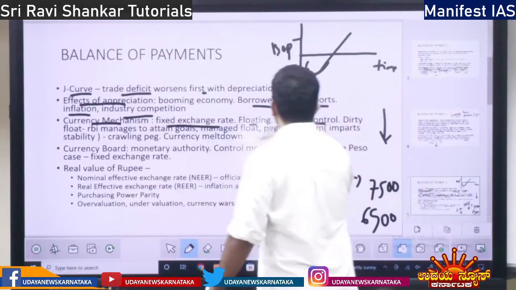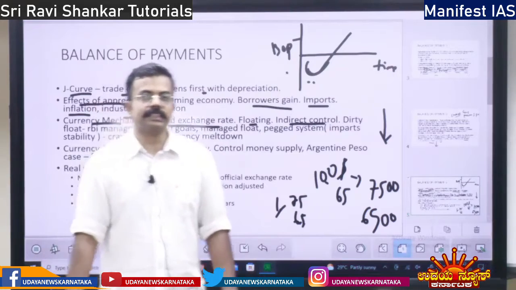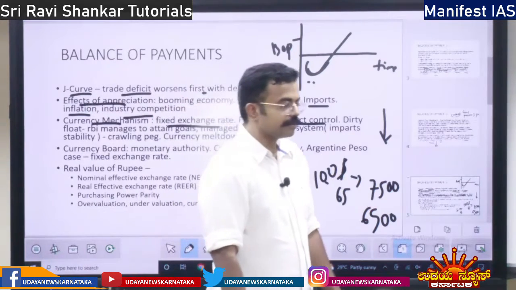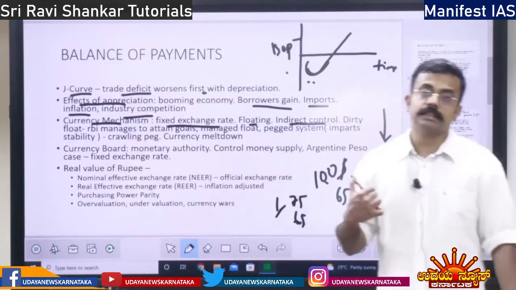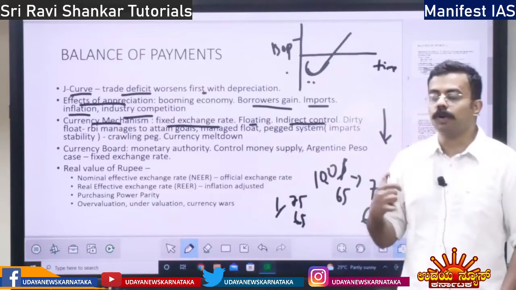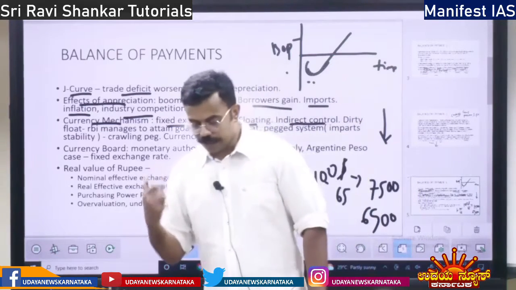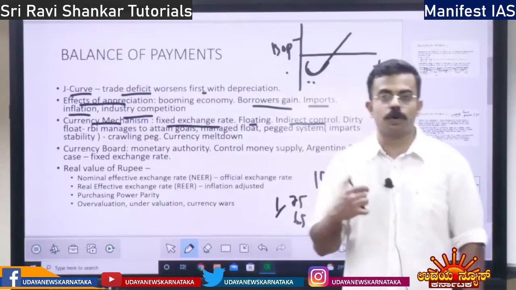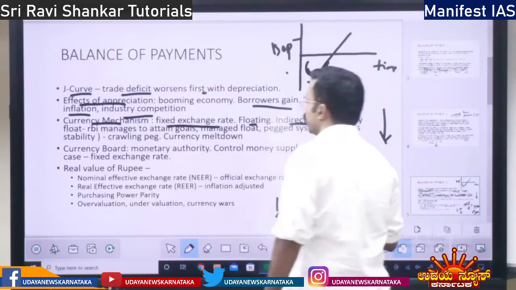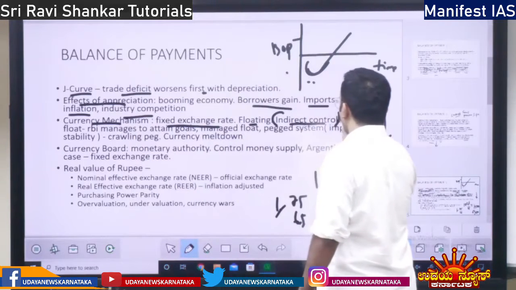Apart from that, there is indirect control. Directly controlling the currency is direct control, whereas that is a fixed exchange rate. So indirectly impacting the currency: how? Increasing the forex reserve, changing the inflation rate, reducing the inflation, changing the interest rate, increasing exports. All these things will have an impact on currency in an indirect control. Indirect control is always good.